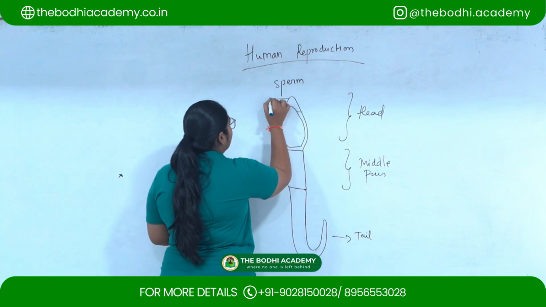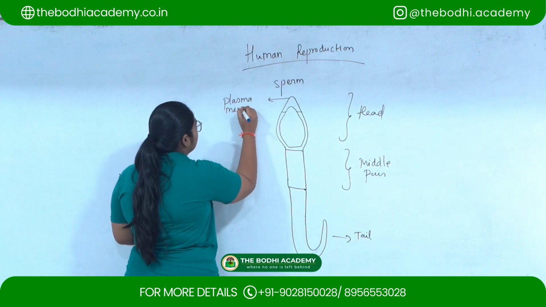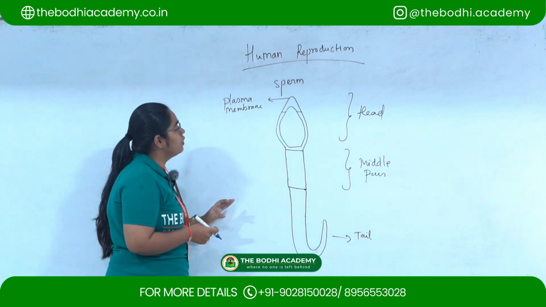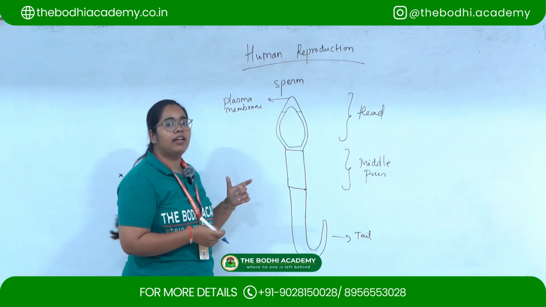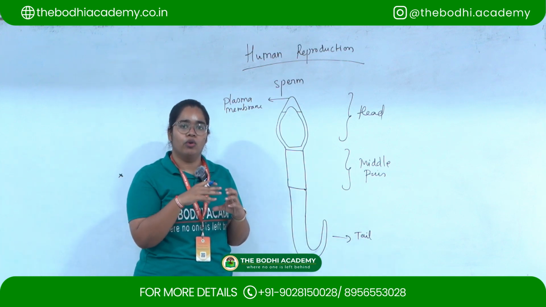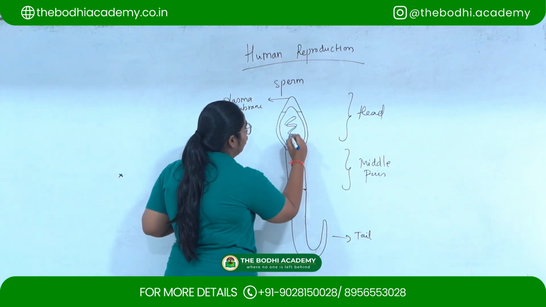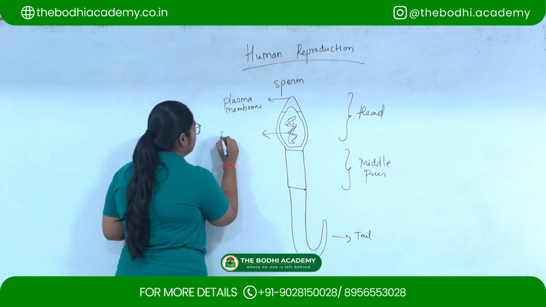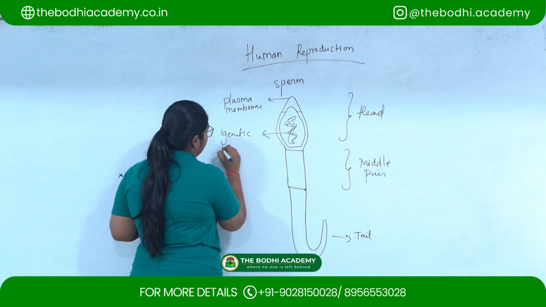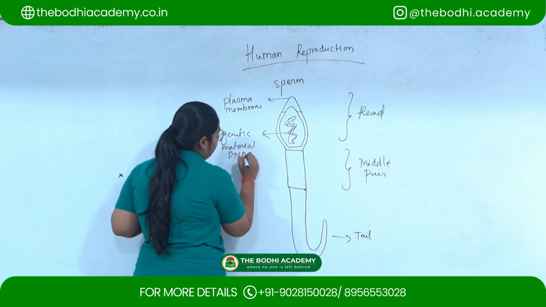So this part is called the plasma membrane, which consists of a secretion called the acrosome, which helps in the penetration of the sperm inside the ovum. Then this region will consist of the genetic material, that is DNA.